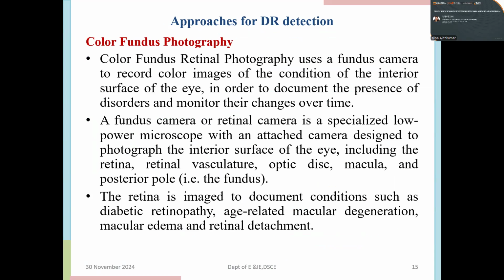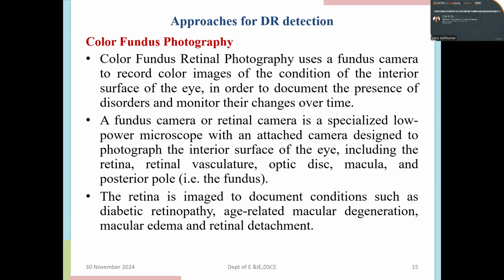So the approach for DR detection is based upon color fundus retinal photography. This technique uses a fundus camera, which records color images of the condition of the interior surface of the eye in order to document the presence of disorders and monitor their changes over time.